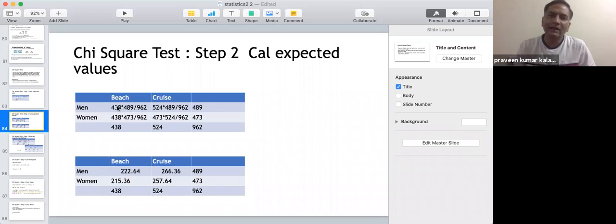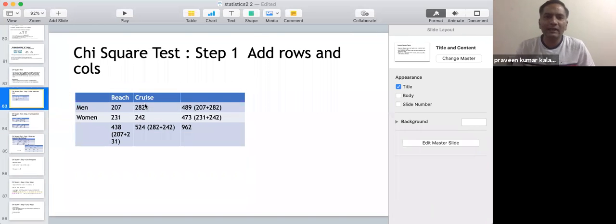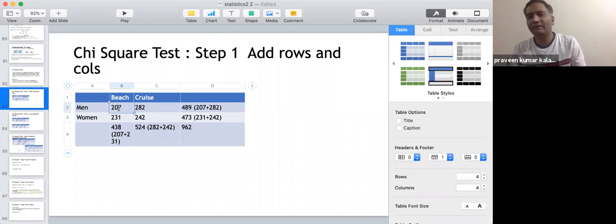This is the given value, 207, the actual value. Now I am going to check the expected value and take the ratio between actual and expected. That's exactly what I am going to do ultimately as far as chi-square is concerned.